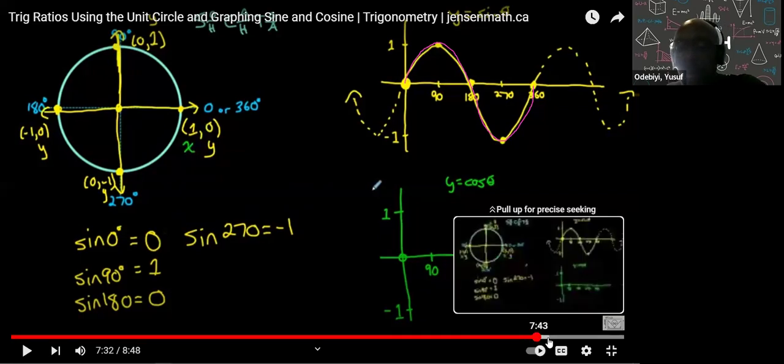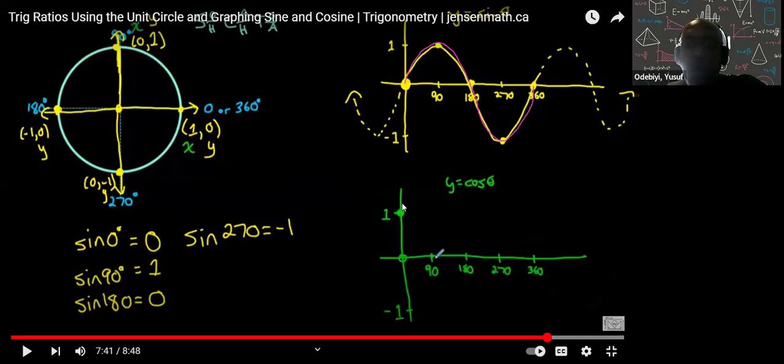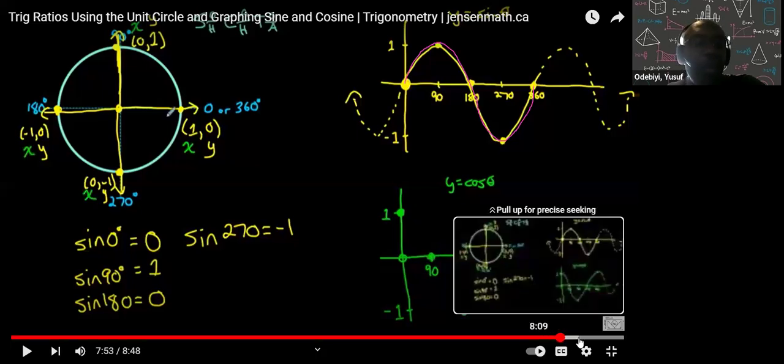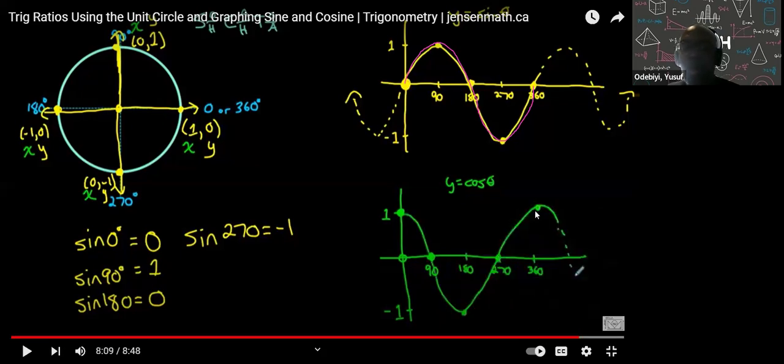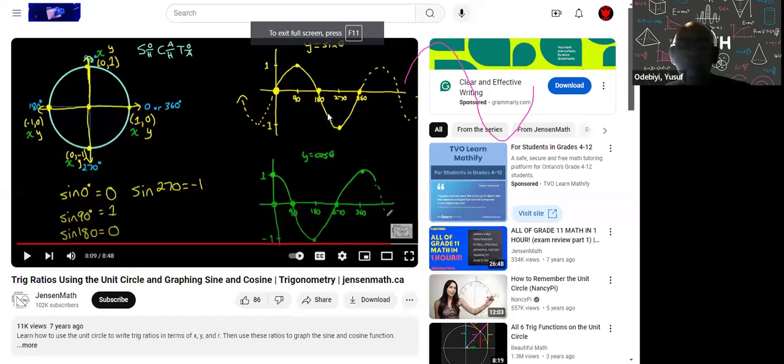So he's going to plot that, right? He's plotting 1 first, then he's going to plot 0, and then he's going to plot -1 for the 180. There you go. And then for the 270, he's going to plot 0. There you go, 0. And then when it got to 360, it repeats again. Okay, so that is graphing sine and cosine. So we're done with that.